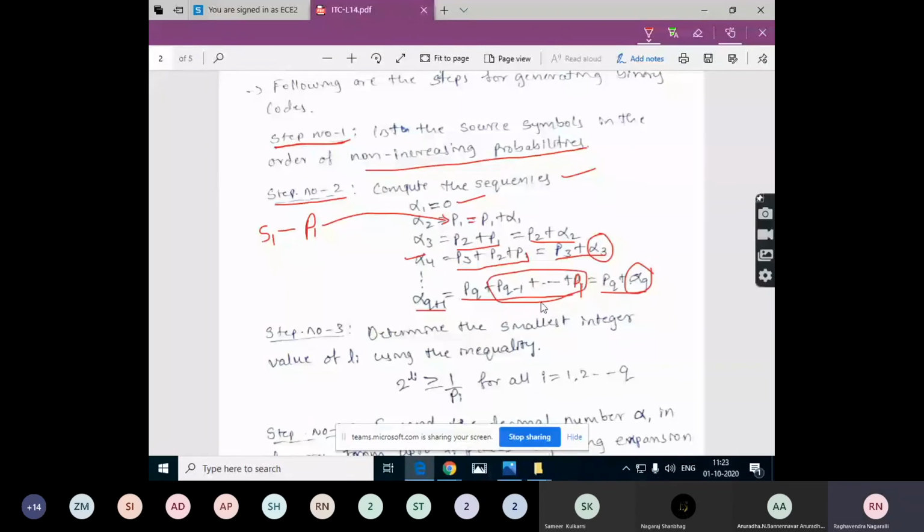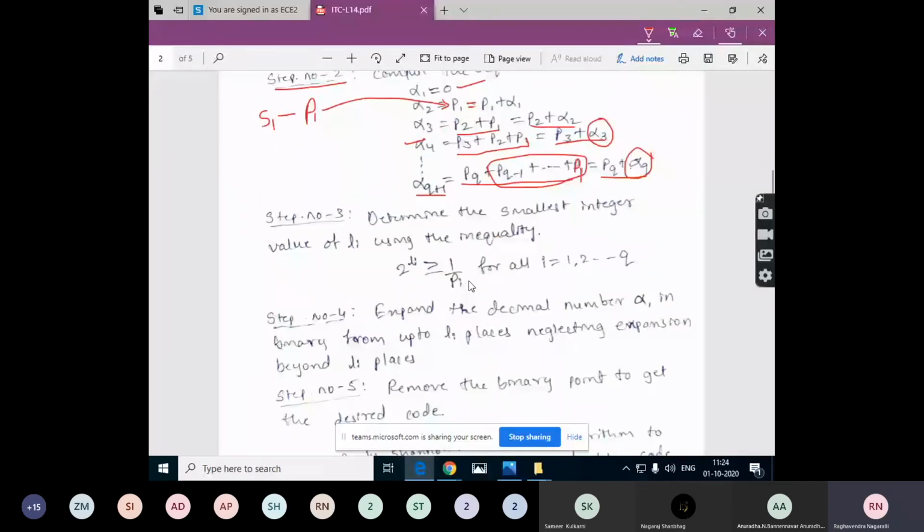Alpha Q is P(Q-1) plus P(Q-2) and so on up to plus P1. So this is step number 2. We need to compute these sequences in order after arranging the symbols in decreasing order of their probabilities. Okay, so this is step number 2.